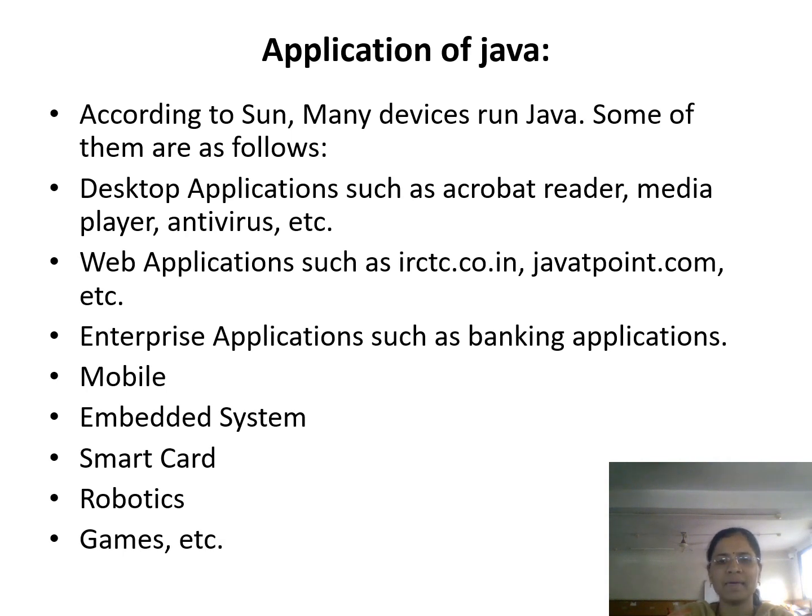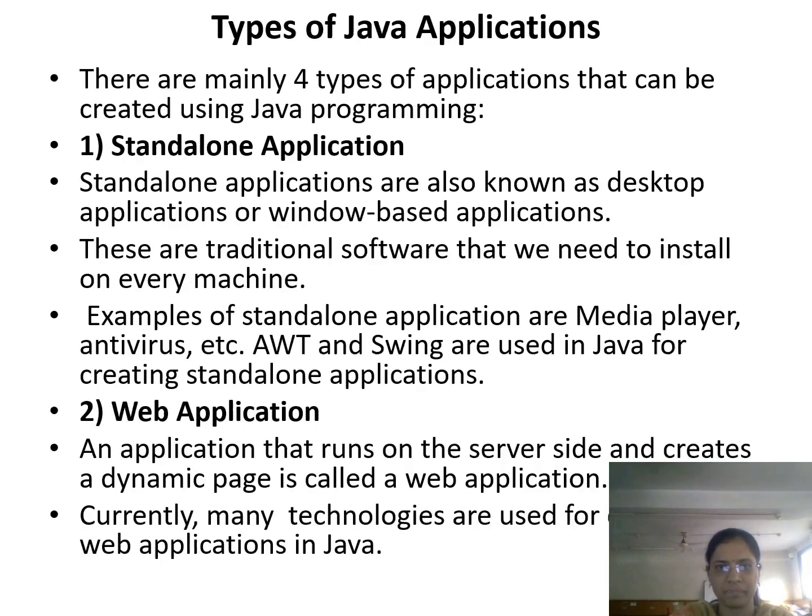As an enterprise application, it is used in banking applications. It is also used to develop mobile applications and embedded systems. Smart cards are also developed using Java, and it is also used in robotics as well as the development of various games.